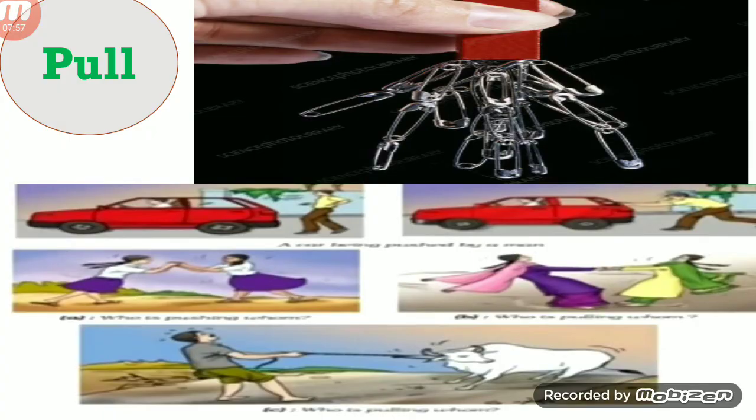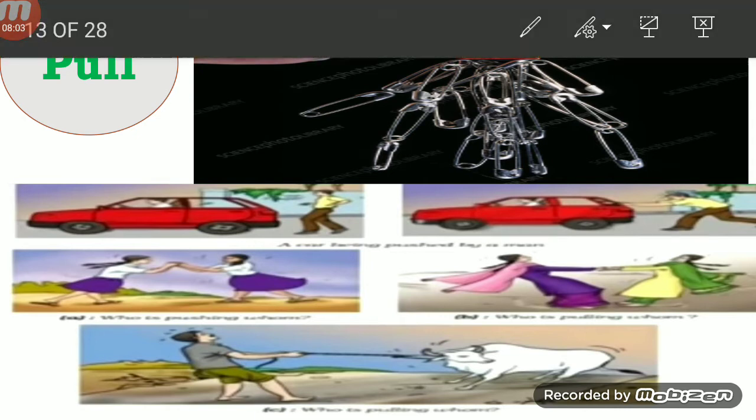Let us see another example. Here, the magnet is pulling the pins towards itself. It is an example for pull. And let us see in this activity.